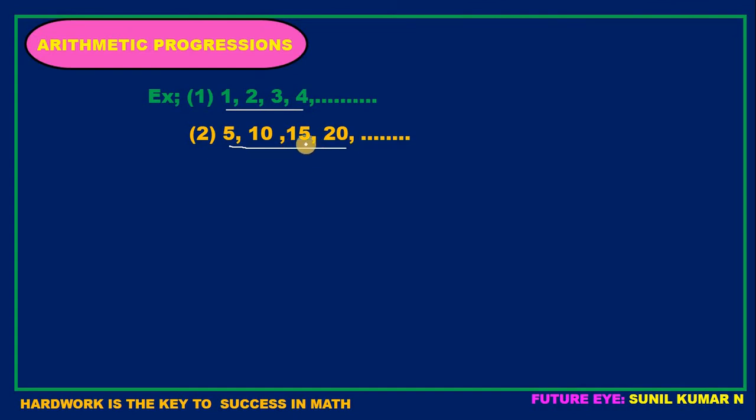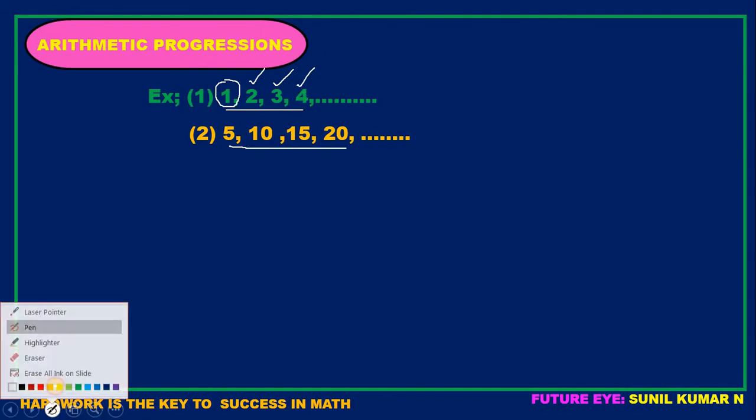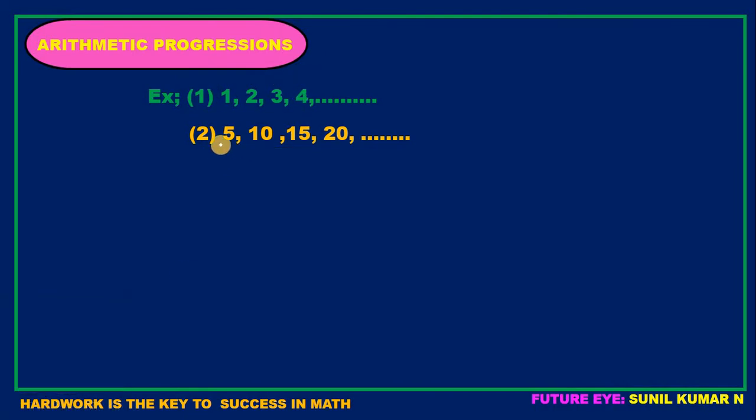Yes, in the first example, for the first number I added 1, hence I got 2. And for 2 I added 1, I have got 3. And for 3 I added 1, I have got 4. Similarly, in the second example, first I have taken 5, and for 5 I added 5, I have got 10. And for 10 I added 5, I got 15. And for 15 I added 5, I have got 20.